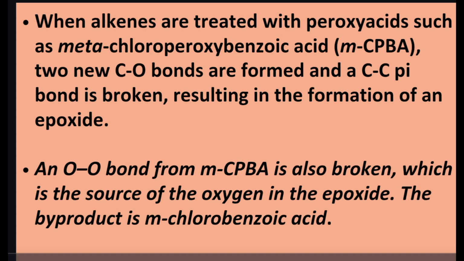In this reaction, an O-O bond from mCPBA is also broken, which is the source of the oxygen in the epoxide. The byproduct in this reaction is meta-chlorobenzoic acid. This explanation talks about the mechanism of the mCPBA reaction.